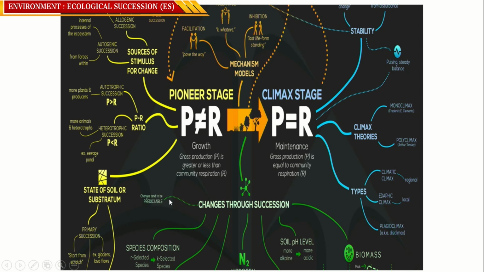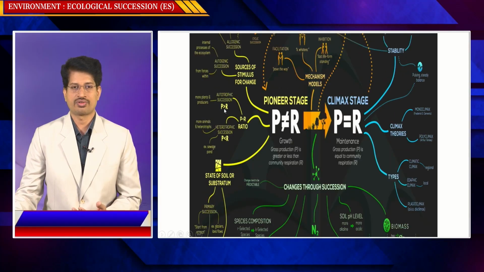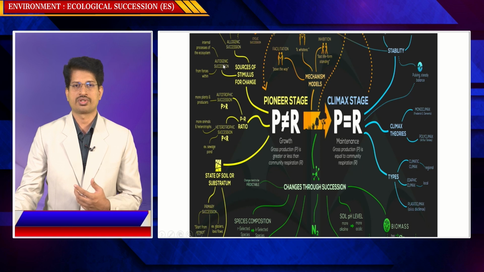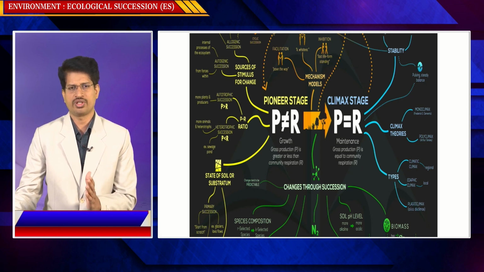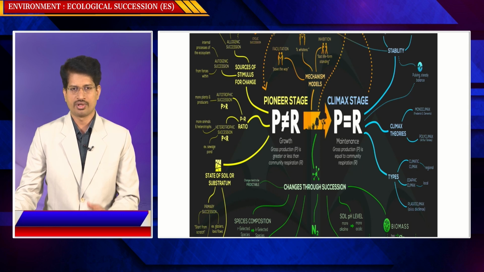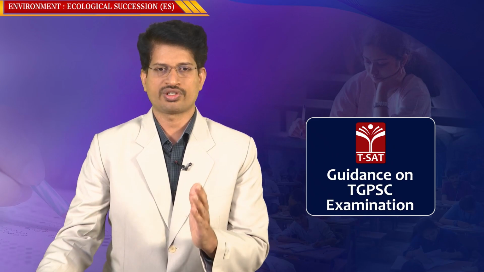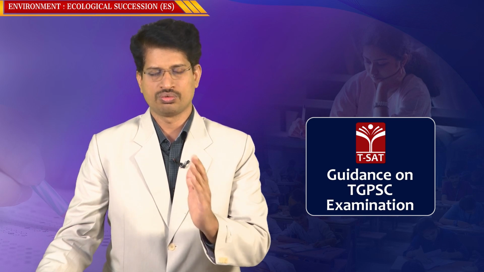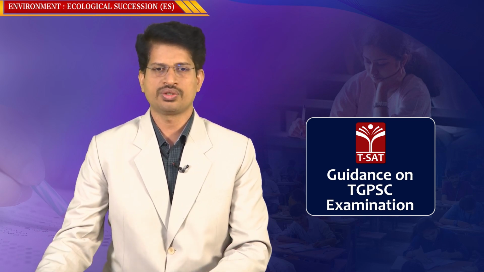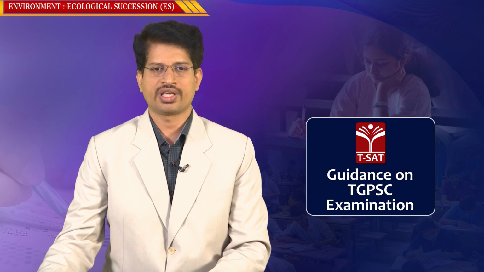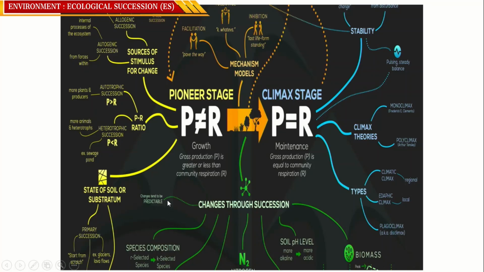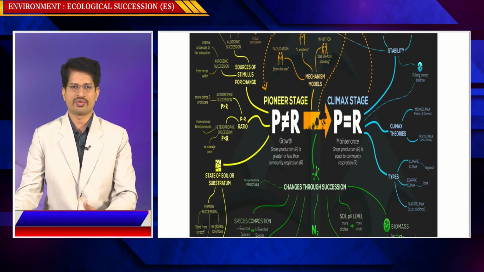So what is meant by R selection and what is meant by K selection can be a question. What is meant by autotrophic succession? What is meant by heterotrophic succession can be a question. What is allogenic succession? So in different ways questions can be framed. Depending upon the discussion and explanation, you must be able to give an answer to the question. For example, how do you differentiate R selection and K selection by nature in the environment?